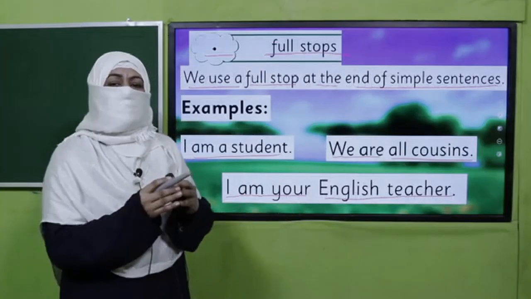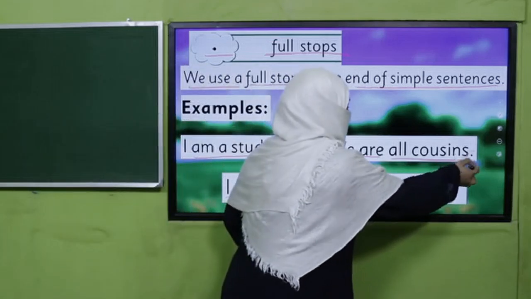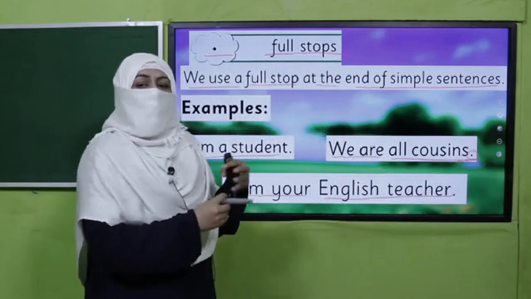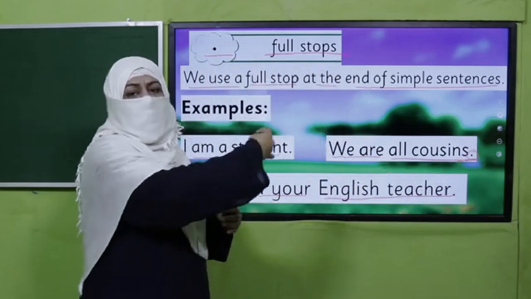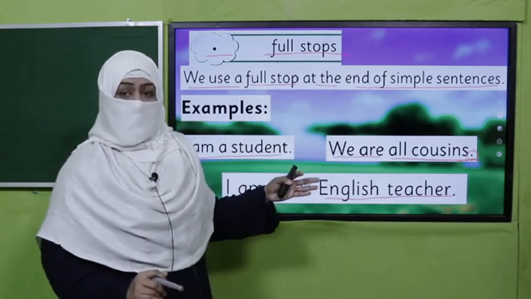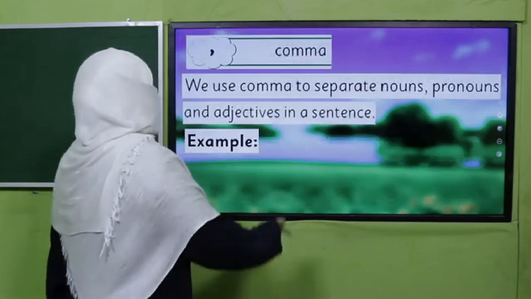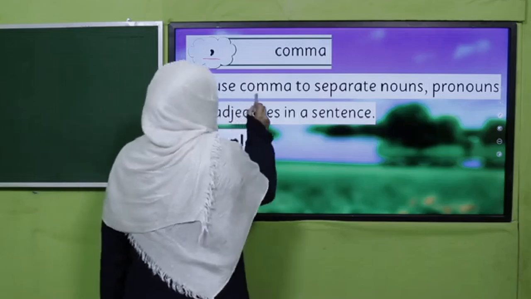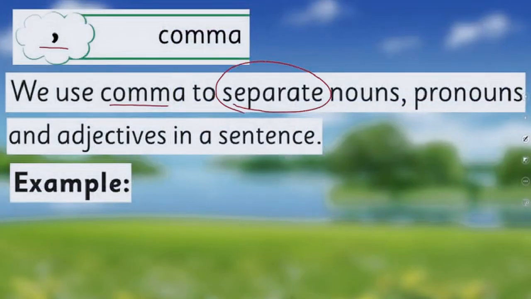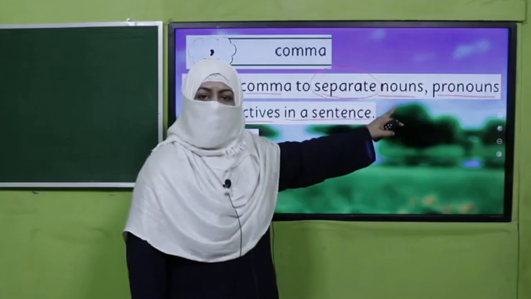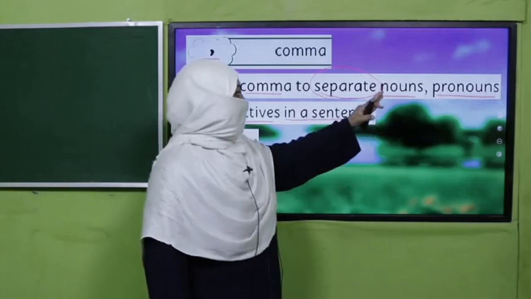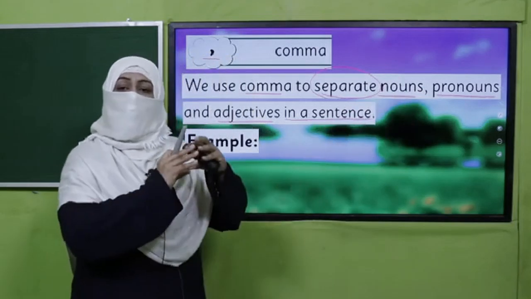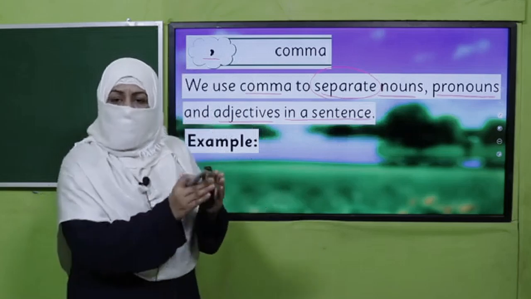All right. So this is, and when I put a full stop, it means this statement ends over here. If I want to continue, then I may put a comma and state further. Right? The next is comma. We use a comma to separate what? Nouns, pronouns, and adjectives in a sentence. And we know if in a sentence there are three or more nouns, pronouns, or adjectives, and we want to write them in one sentence, we'll put a comma to separate them.